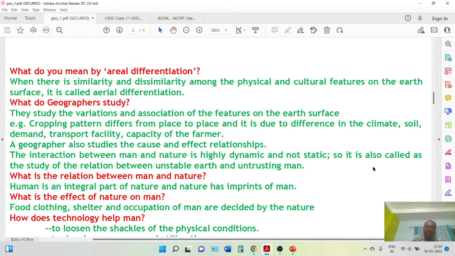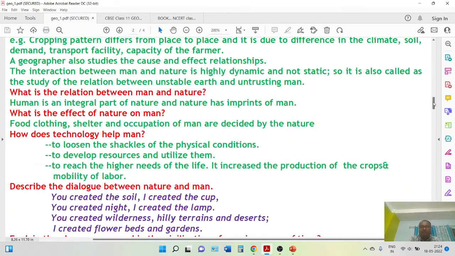The same with connectedness: how I connect these man-made features and the environmental features. As I told you earlier, the earth is unstable and very dynamic, hence we have to see the relationship and the interconnectedness.